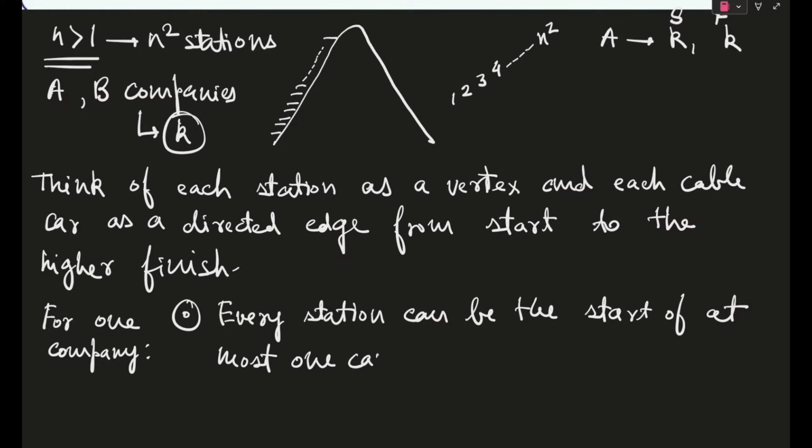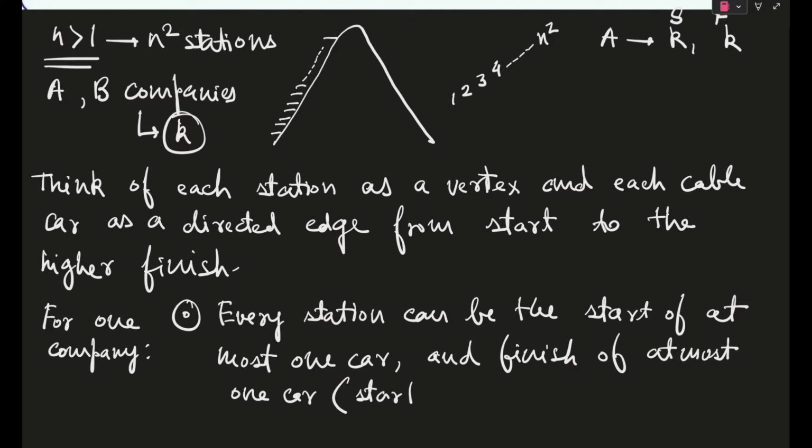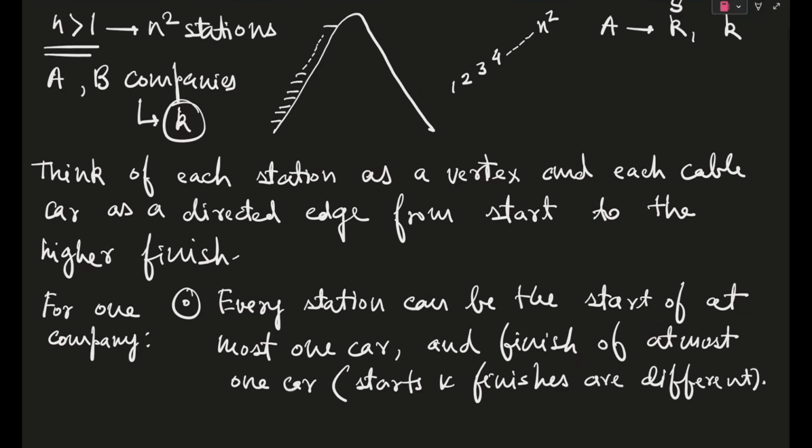Okay, that was what was given in the question. And finish of at most one car. Why? Because starts and finishes are different. Okay, I hope this has no confusion. So this was the first point.